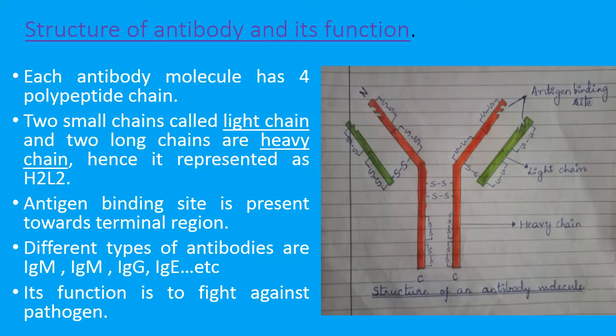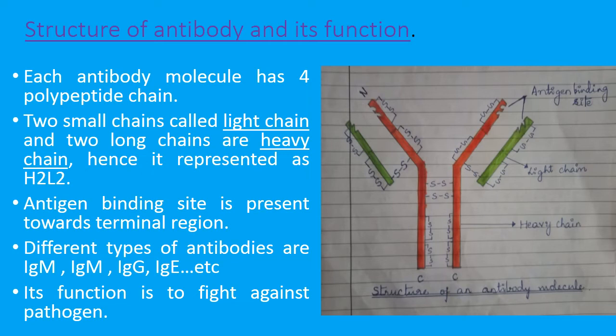These antibodies are differentiated only based on this binding site. The rest of all other parts of the antibody are the same in all the types. The only difference between the antibodies is the antigen binding site. Based on this region, antibodies are divided into a number of different types. For example, IgA is one type, IgM, IgE, IgG. These are some types of antibodies.